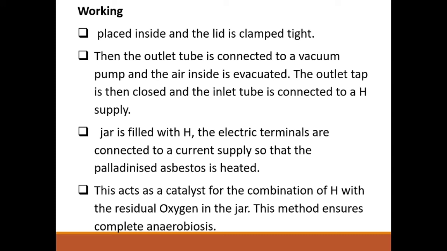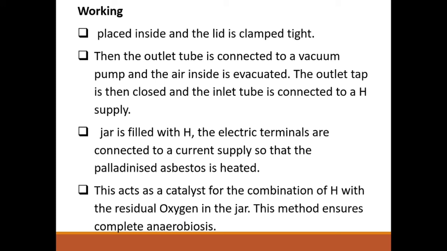Then the outlet tap is closed and the inlet tap is connected to a hydrogen supply. After closing the outlet tap, you open the inlet tap, connect to a hydrogen cylinder, and the hydrogen will be transferred to the inside of the chamber. So most of the air is evacuated, and then we are filling the jar with hydrogen.